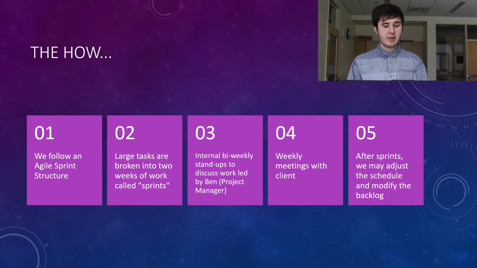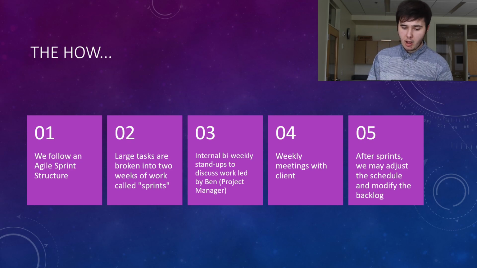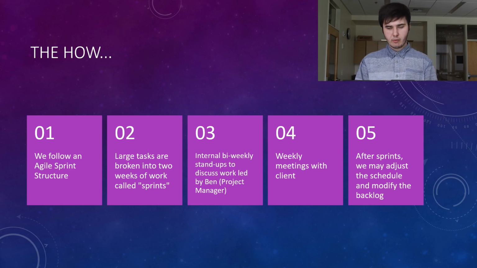We also had internal bi-weekly stand-ups to discuss work led by either me for the first semester or Samuel for the second semester. We also had weekly meetings with our client where we would go over all the stuff we needed to go over and ensure that we were staying up on a project schedule, ensure that we were getting the requirements right, and ensure that everything that they needed us to do was getting done right. And then after sprints, we would adjust and modify the backlog as always in order to make sure that we knew what we needed to do next.